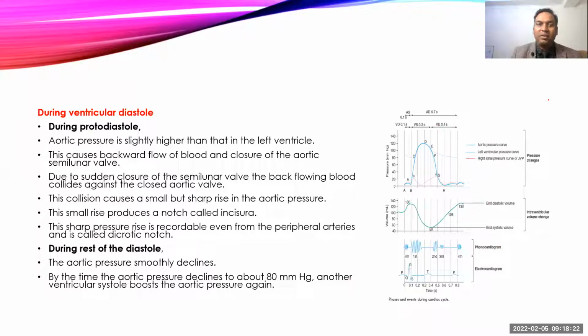Now come to diastole. During protodiastole, the aortic pressure is slightly higher than the ventricular pressure, and that causes a backflow of blood, and that backflow will cause closure of the semilunar valve. That sudden closure of the semilunar valve produces the second heart sound, and blood will bounce on the closed semilunar valve and cause backflow.